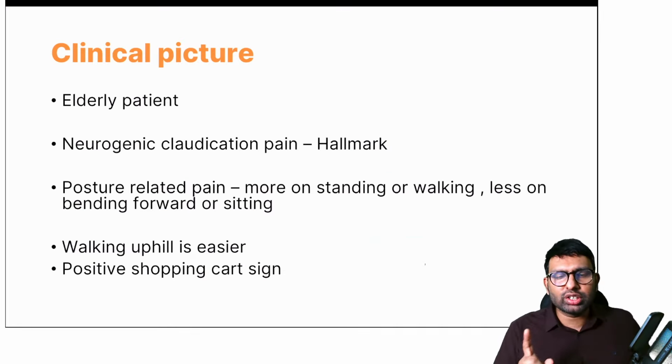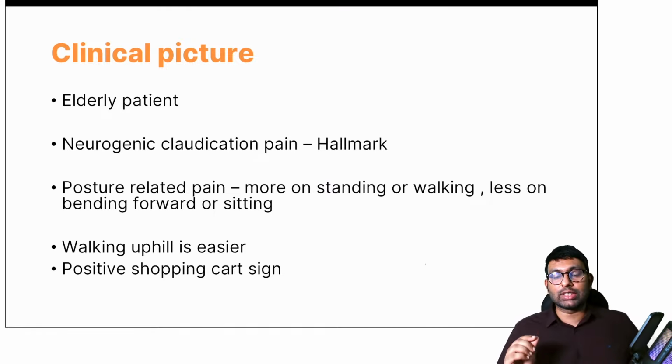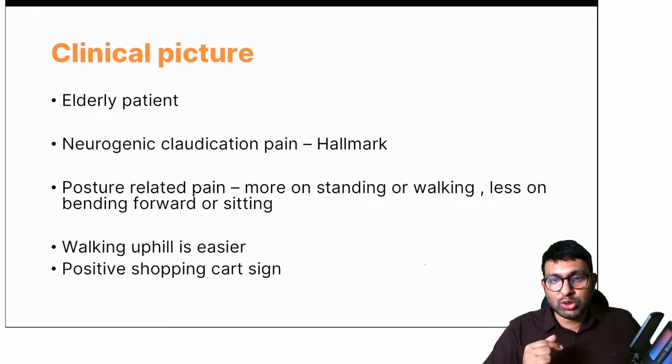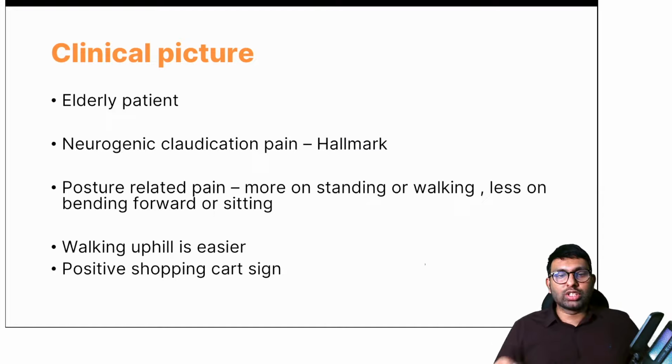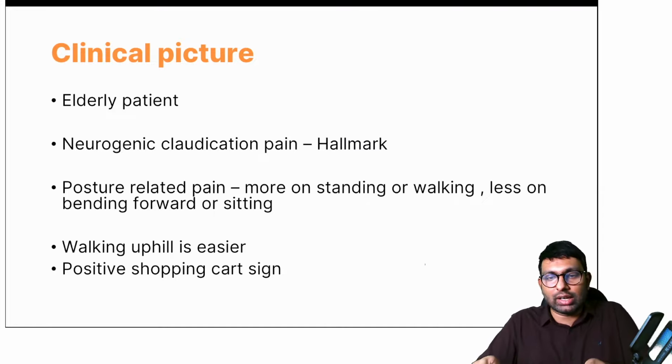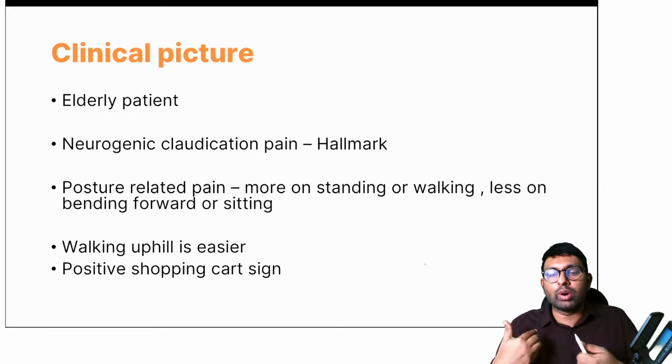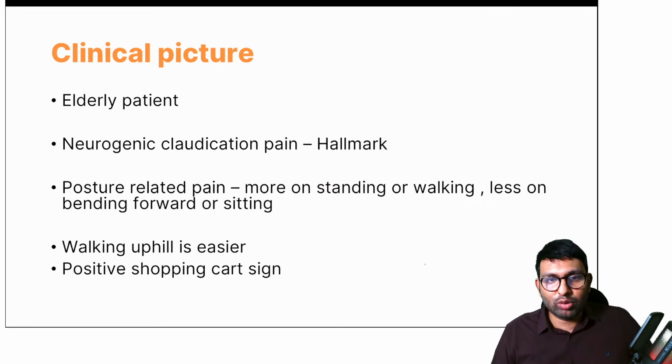So neurogenic claudication, one thing is claudication pain. Another thing is there will be posture related pain. Patient will have more pain on standing straight, but as he bends forward, the pain will reduce. This is because the canal will open up. As you bend forward, the canal will open up and it will give the cord some breathing space, and that is why this pain will reduce. And also when you're walking uphill, you're walking stooping forward, so pain will reduce. Also the positive shopping cart sign, because as you're holding a cart and going, you tend to bend forward and your pain will reduce. So that is why all of these features are seen.